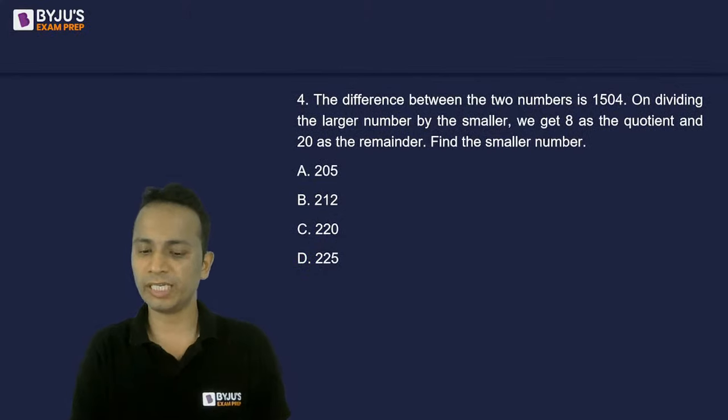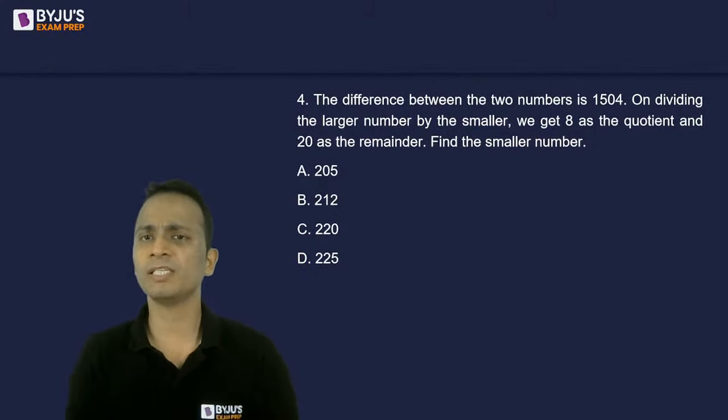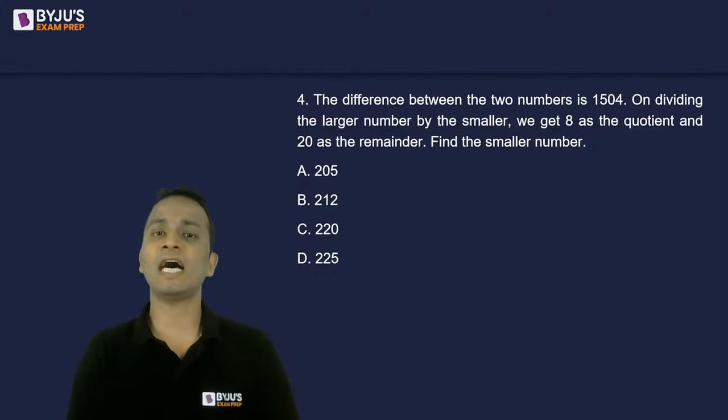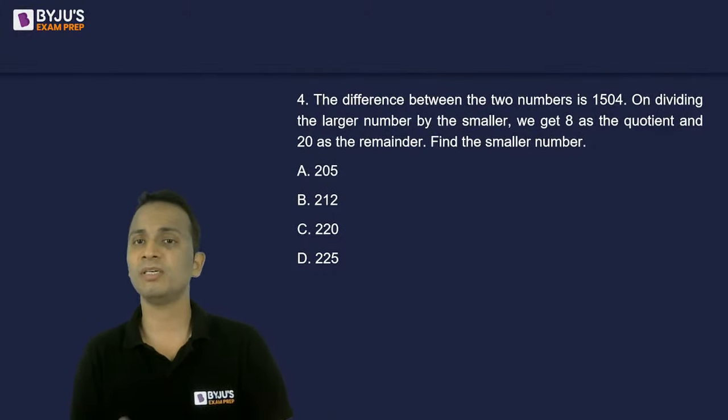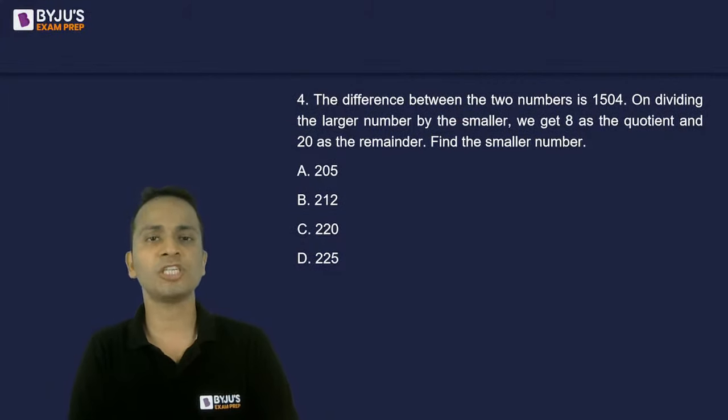Question number 4 on your screen now. The difference between two numbers is 1504. On dividing the larger number by the smaller number, we get 8 as the quotient and 20 as the remainder. So you'll have to find out the smaller number.